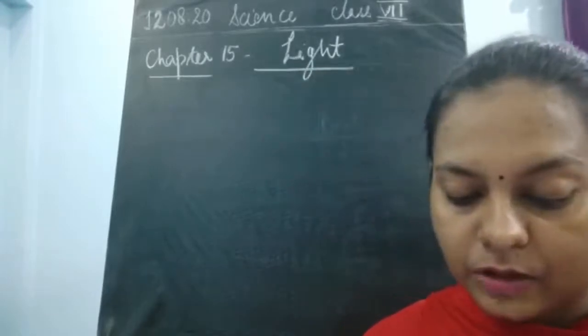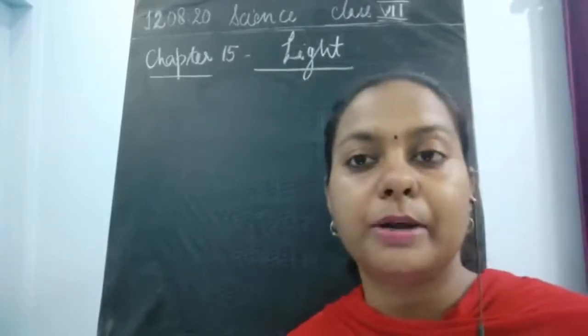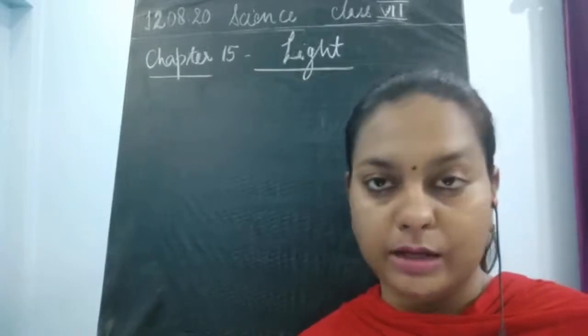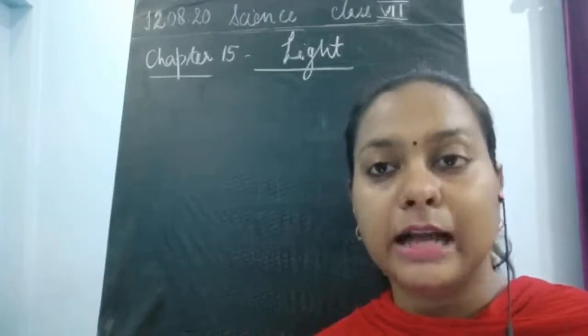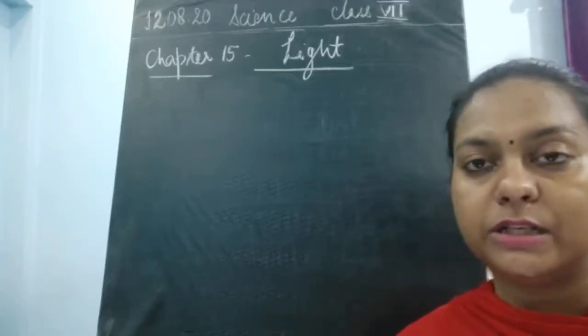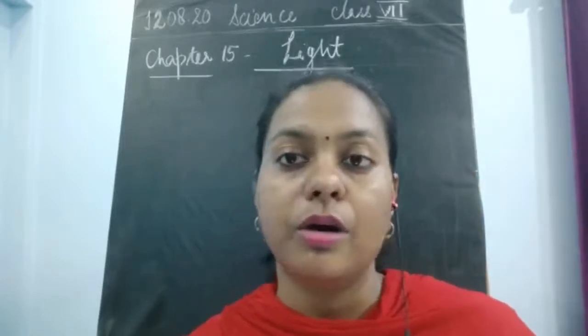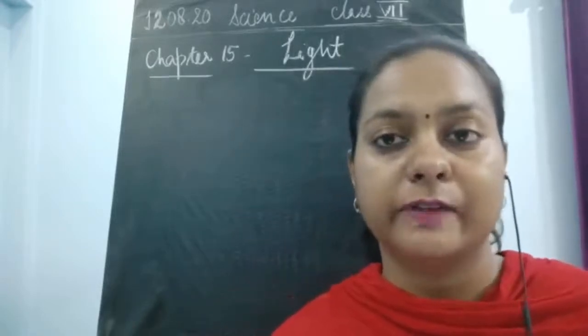Then after that we saw that light has certain properties. The first property of light is that it travels in a straight line, okay? We have seen the activity of looking at light using a paper roll, or we could see it with a pipe which is flexible.